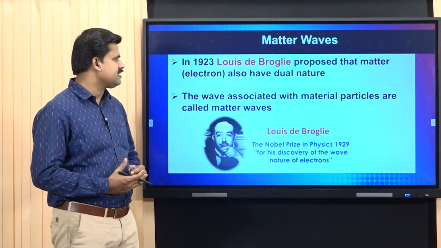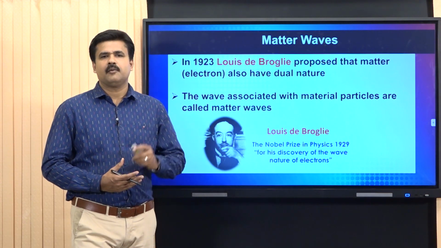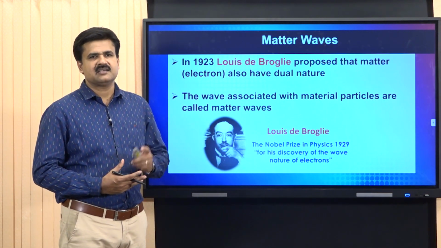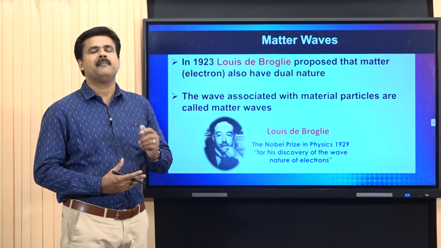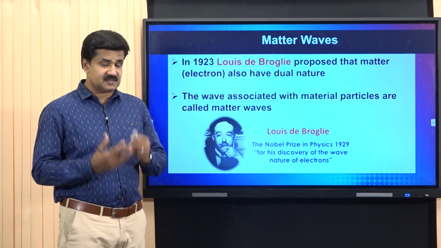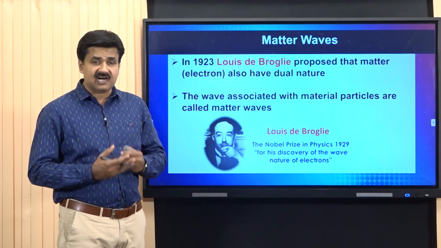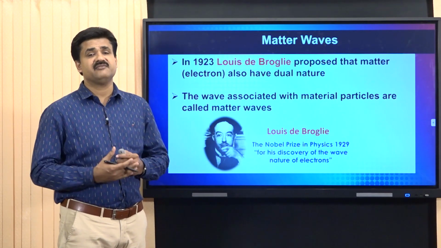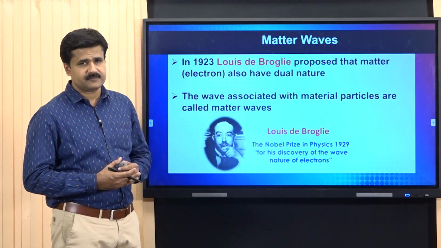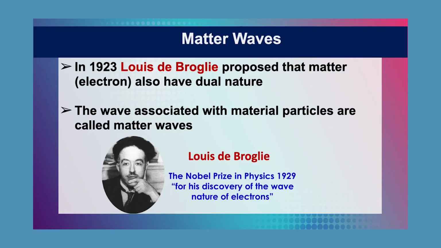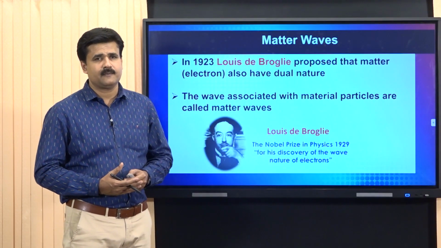The wave nature associated with material particles is termed matter waves, or simply, matter waves are the waves associated with material particles. Louis de Broglie won the Nobel Prize for Physics in the year 1929, for his discovery of the wave nature of electrons.